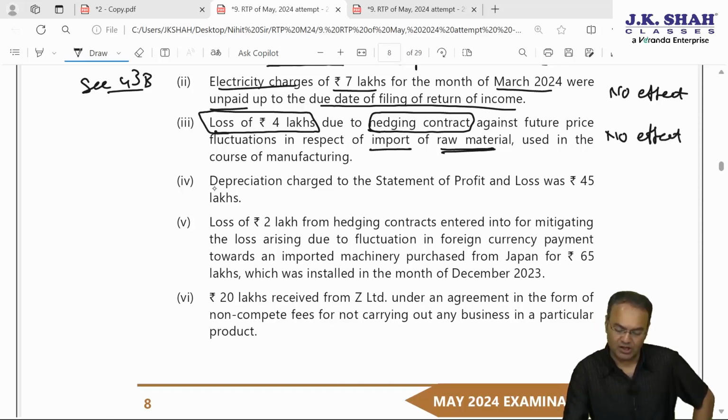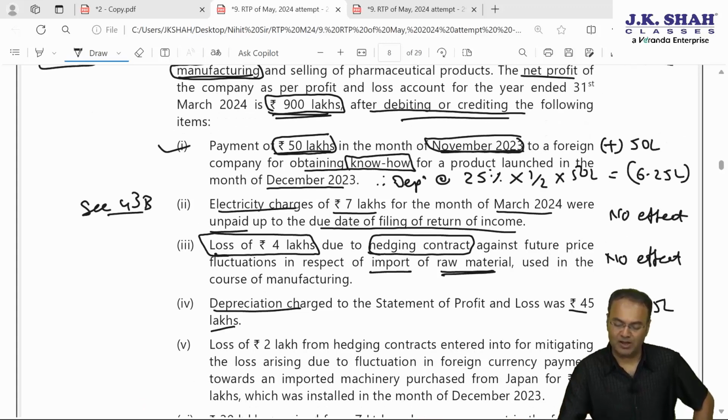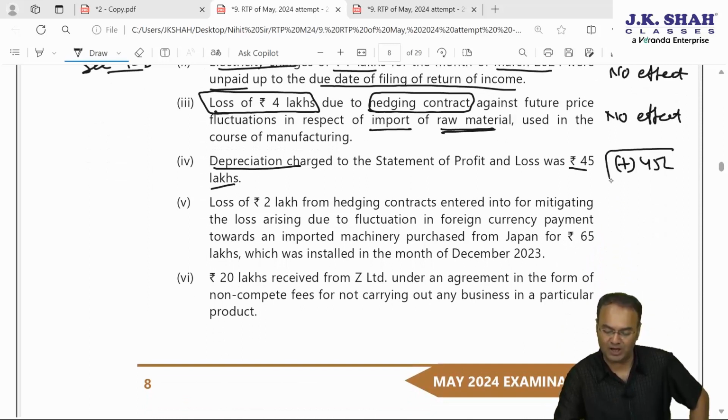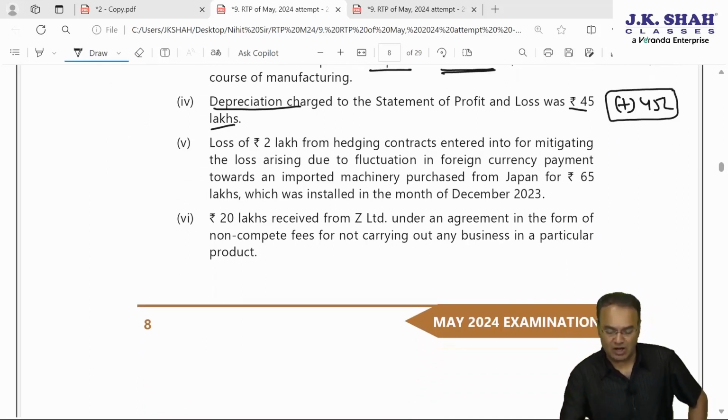No effect. Depreciation charged to statement of P&L was 45 lakh. This is depreciation as per books of account. Add back 45 lakh. 45 to be added back entirely. 50 lakh will be added back in point number 1. 45 lakh to be added back in point number 4. 11 adjustments, we are done with 4.